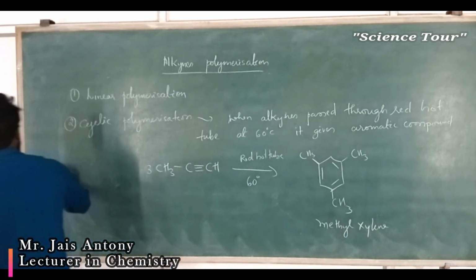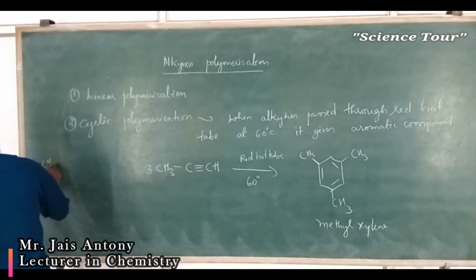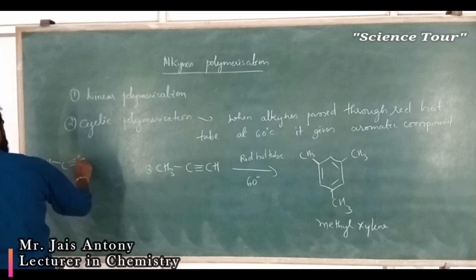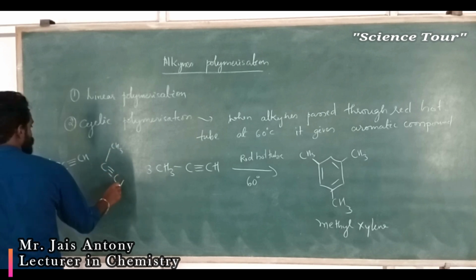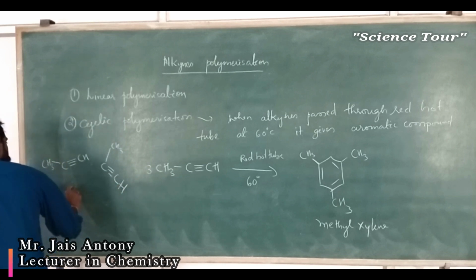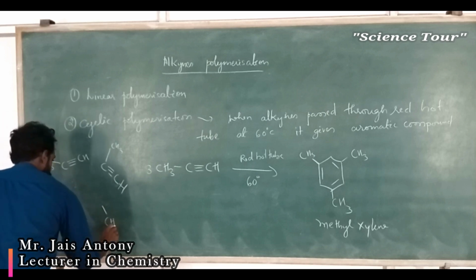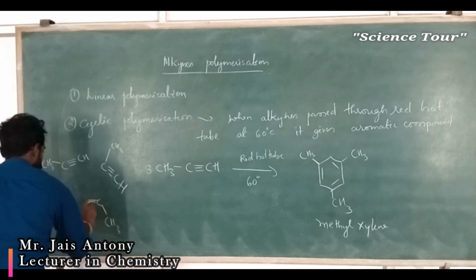My dear students, this reaction also takes place by the same method. I will write here 3 molecules of CH3, C triple bond CH, one molecule. Again I will write here CH3, C triple bond CH, second molecule. Here once again I will write, my dear students, okay, CH3, C triple bond CH.